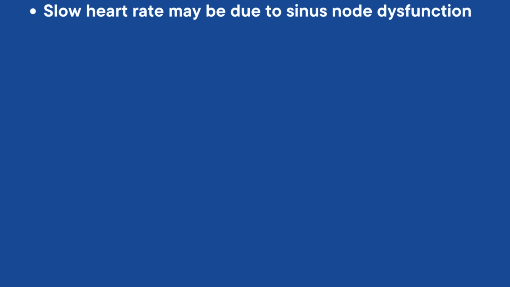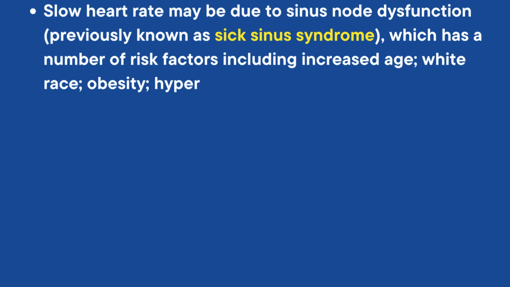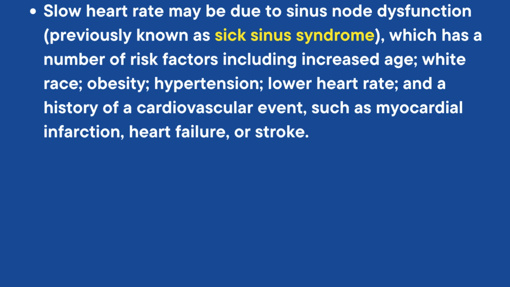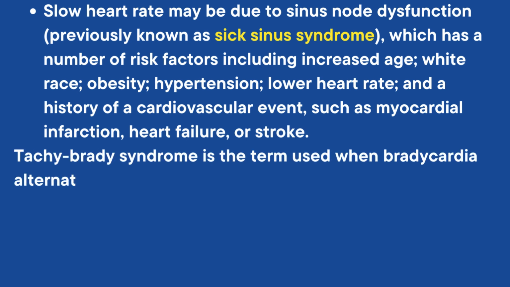Slow heart rate may be due to sinus node dysfunction, previously known as sick sinus syndrome, which has a number of risk factors including increased age, weight gain, obesity, hypertension, lower heart rate, and history of cardiovascular event such as myocardial infarction, heart failure, or stroke. Tachycardia syndrome is a term used when bradycardia alternates with tachycardia.